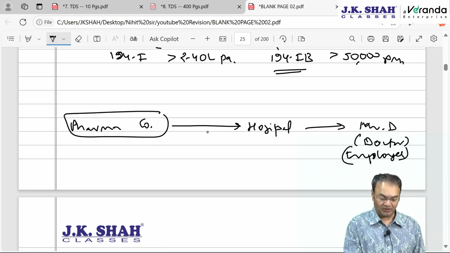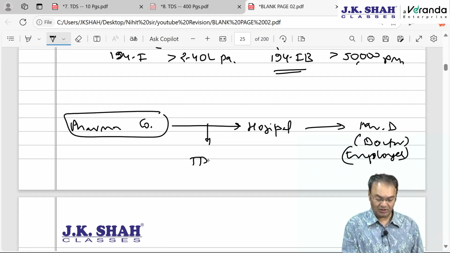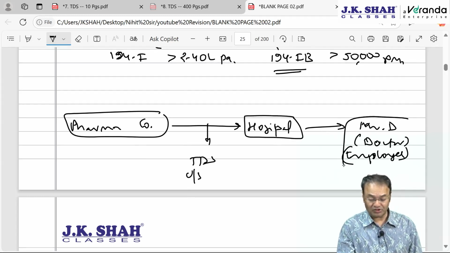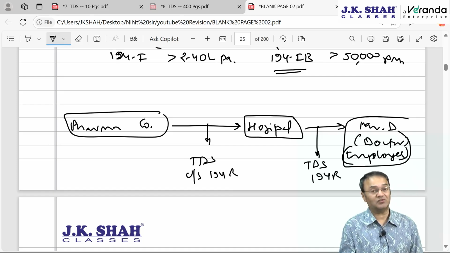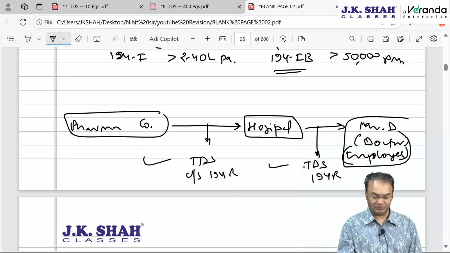Then the pharma company will be required to deduct TDS under section so and so. The hospital, while making payment to Mr. D, will also be required to deduct TDS. TDS will be by both of them under 194R. TDS will be applicable in both the situations.